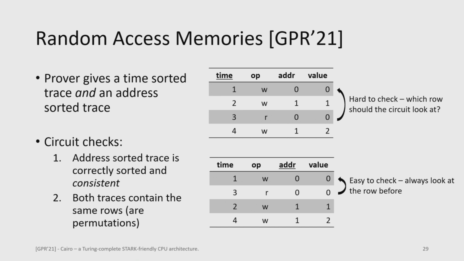So the idea from this prior work is the prover will give both a time-sorted trace and an address-sorted trace. And the circuit will then check, 1, is the address-sorted trace correctly sorted, and is it consistent? Right? We said that this is easy for the sorted trace. And then it will check, do both traces actually contain the same rows? In other words, are they just reorderings of each other?